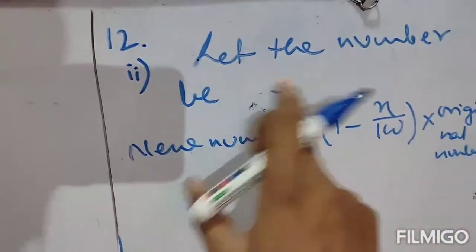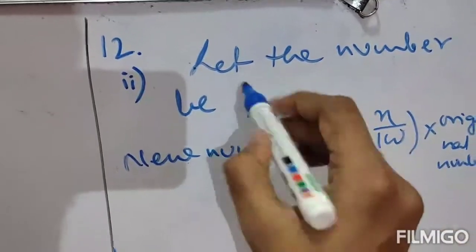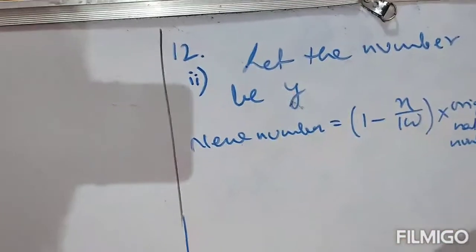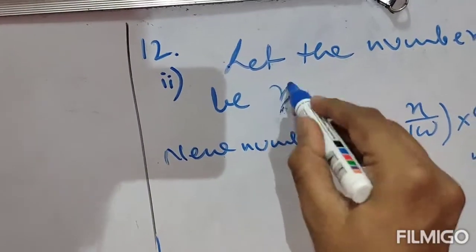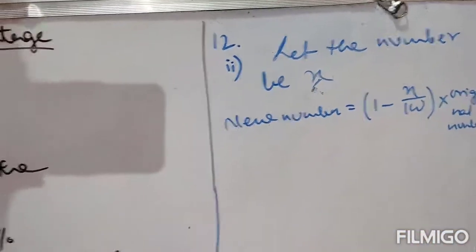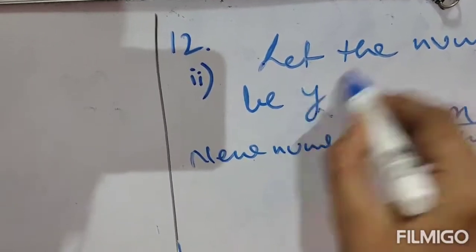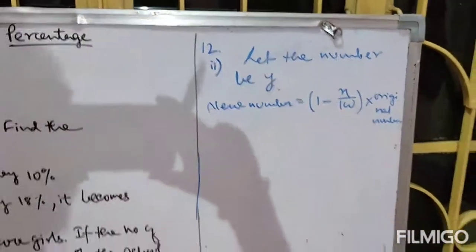So to avoid confusion between these two x, just take the number as y, because x is how much percentage you have decreased or increased, and if I write x here, this x means the number. So write y in place of x, so you can better understand.